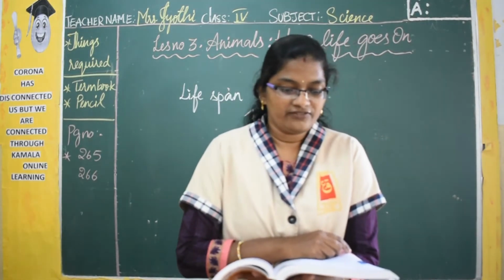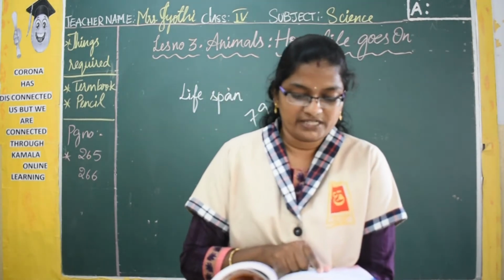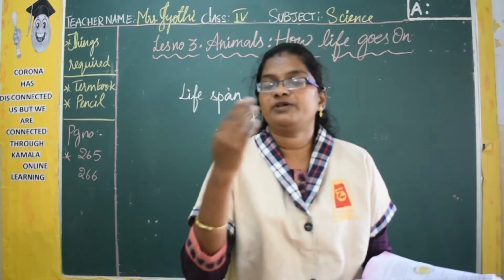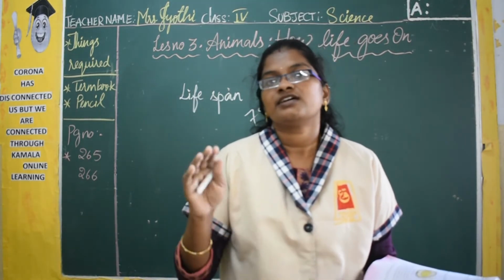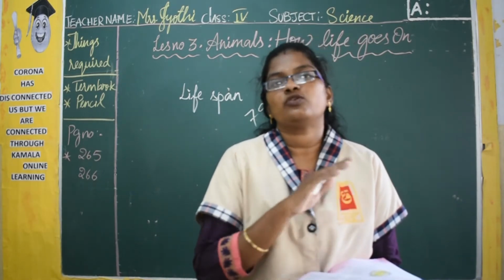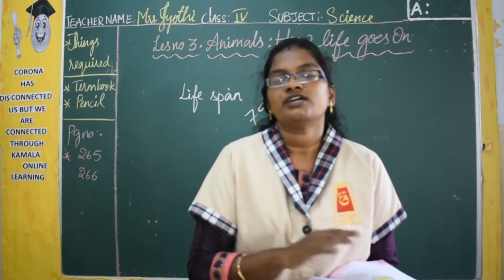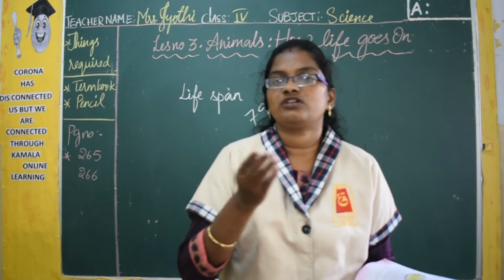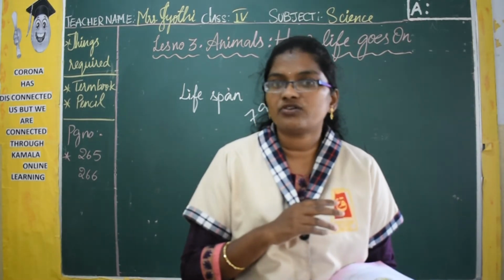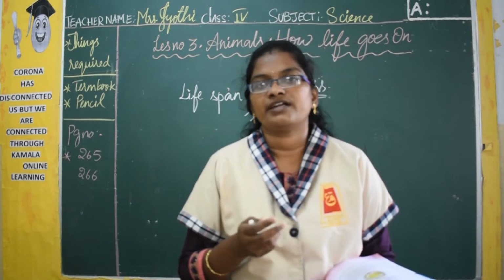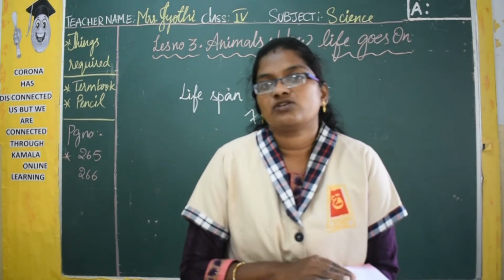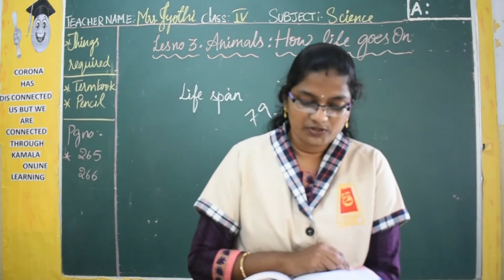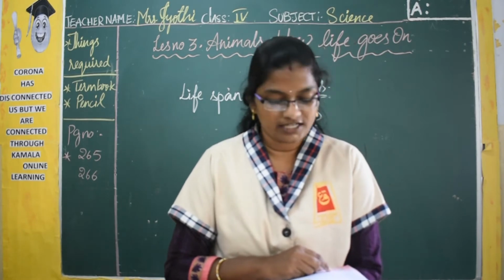To ensure that life goes on, living beings must produce more of their own kind before they die. Now if people continuously die like this, then at a certain period of time there will be no human beings or no living beings on the earth. So to avoid this, they have to reproduce. Not only human beings, animals and plants also reproduce to continue their habitat, right? The process by which living organisms produce more of their own kind is called reproduction.